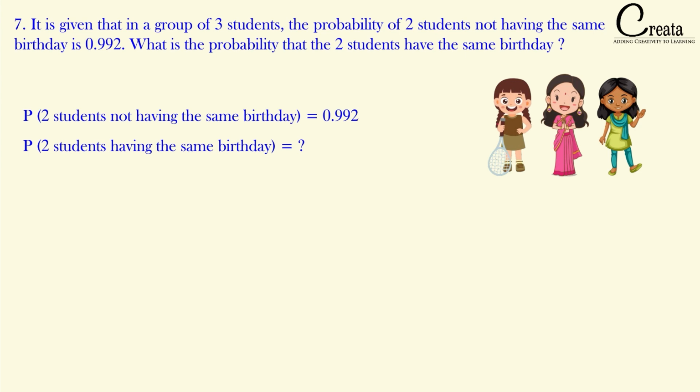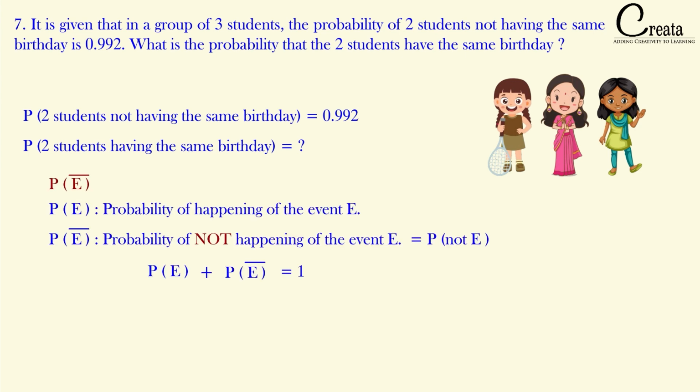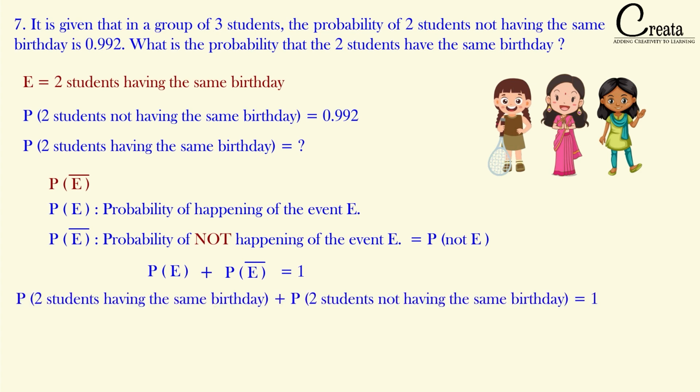We have seen the probability of happening of the event plus the probability of not happening of the event is equal to 1. Here the event is 2 students having the same birthday. So can we say the probability of the 2 students having the same birthday plus the probability of 2 students not having the same birthday is equal to 1?